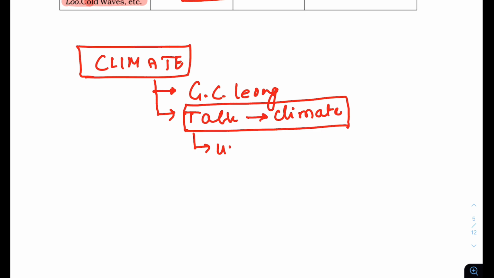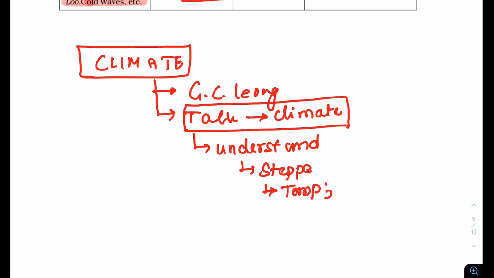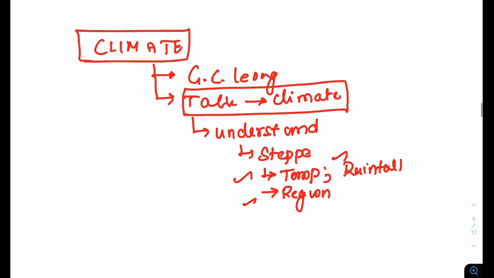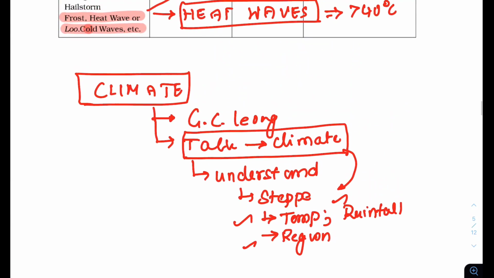At least understand, for example, what is steppe climate if they have given. At least understand what the temperature is, what the rainfall is, and which region falls under it. At least these three things. You have to read the whole thing, but if you are not able to do that, at least do this. Similarly, ocean, not only this time, ocean currents.